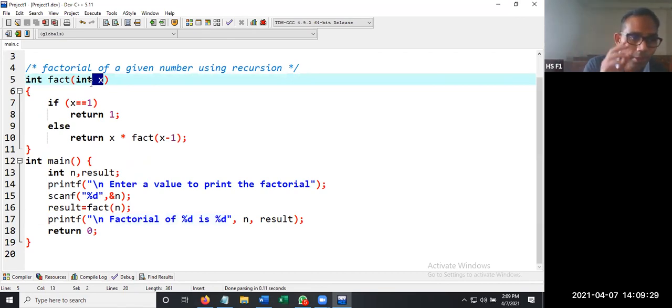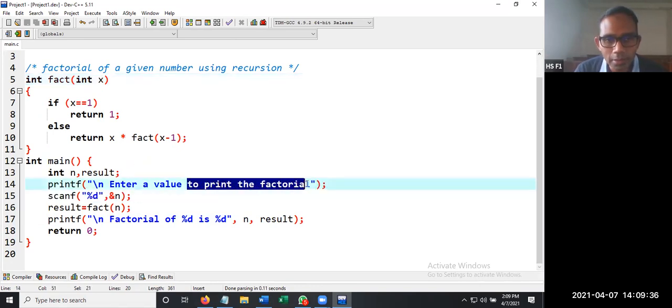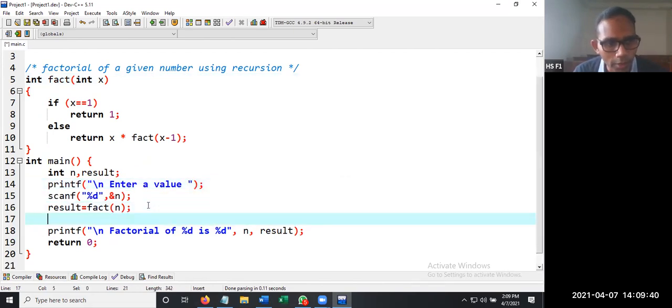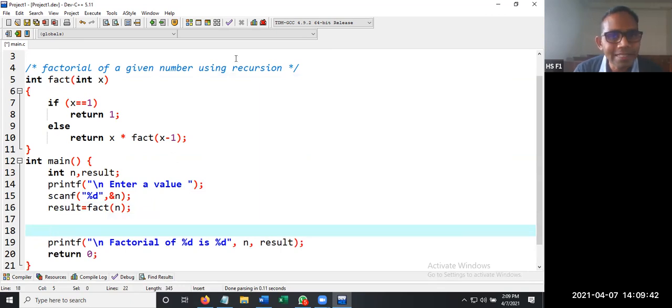Is there any doubt in the program? Let us execute this program or debug this program first. Okay. So enter a value. Let us remove this extra text. Factorial. Okay. Now, what exactly is going to happen here is, just a second.